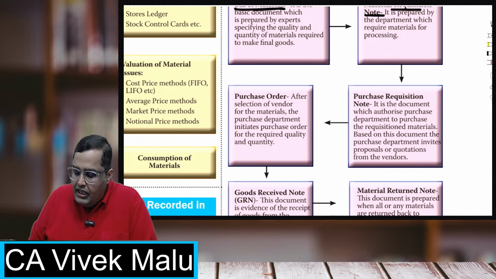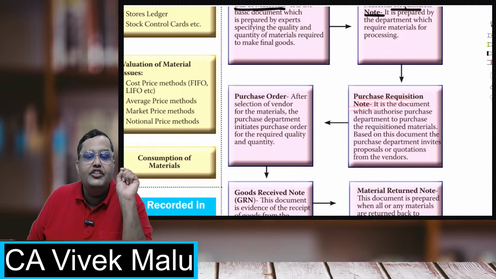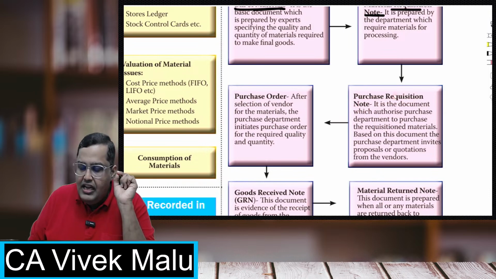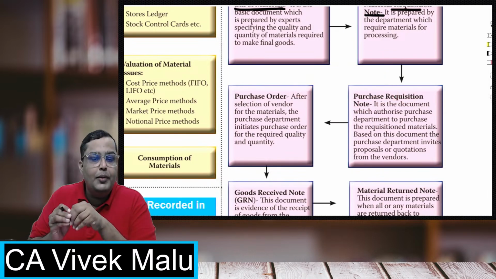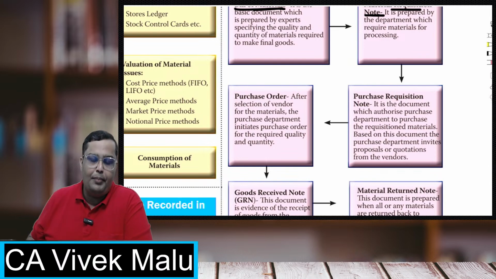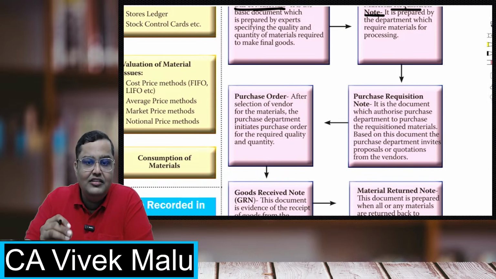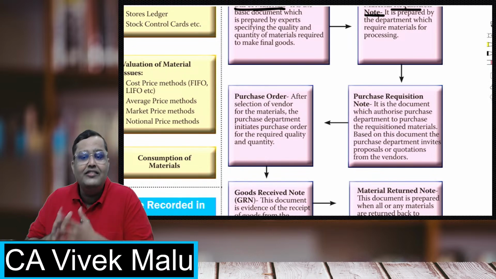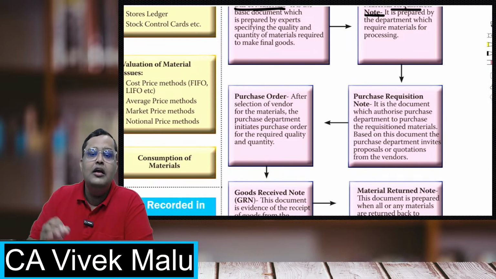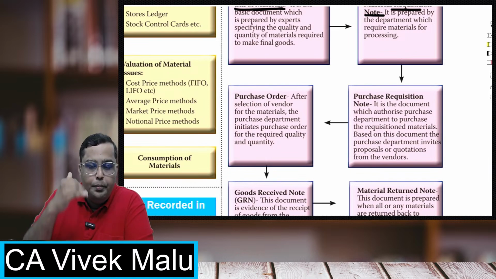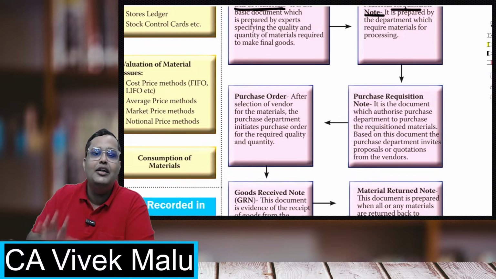Okay, so the storekeeper makes a purchase requisition note. Remember that the storekeeper will make this note and he will give it to the purchase department, and he will request the purchase department to please purchase the materials which are mentioned in that note.